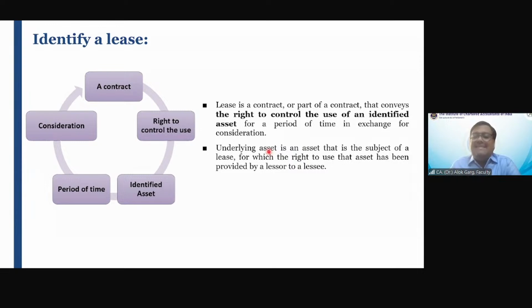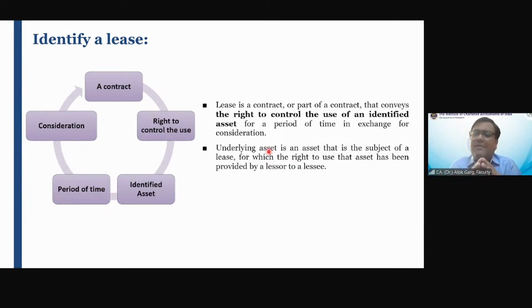Talking about the lease contract, friends, let us identify a lease. Lease is a contract between two parties. Lease is a contract which transfers the right to use an asset for a period of time in exchange for a consideration.